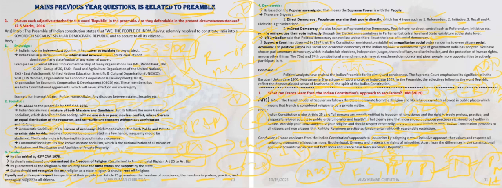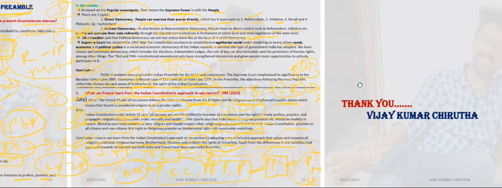Apart from the differences in the constitutional approach towards secularism, both India and France have been successful republics. So both are following the republic. This second question was given in a previous year, and let's see.